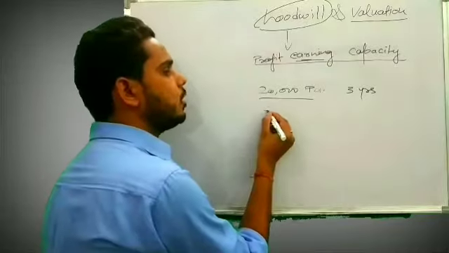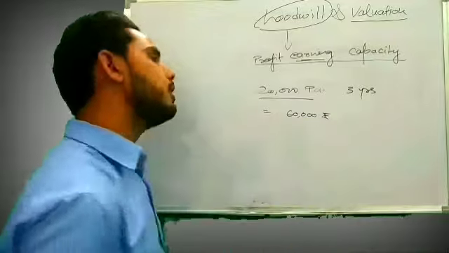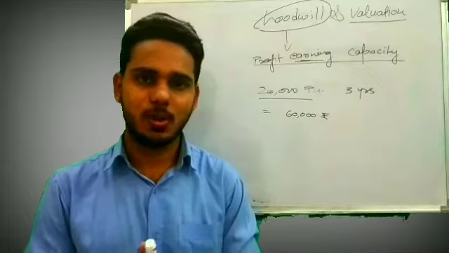So their earning capacity is 20,000 every year for at least 3 years, and our goodwill in this case will be 60,000 rupees. I hope the meaning of goodwill is clear to you.